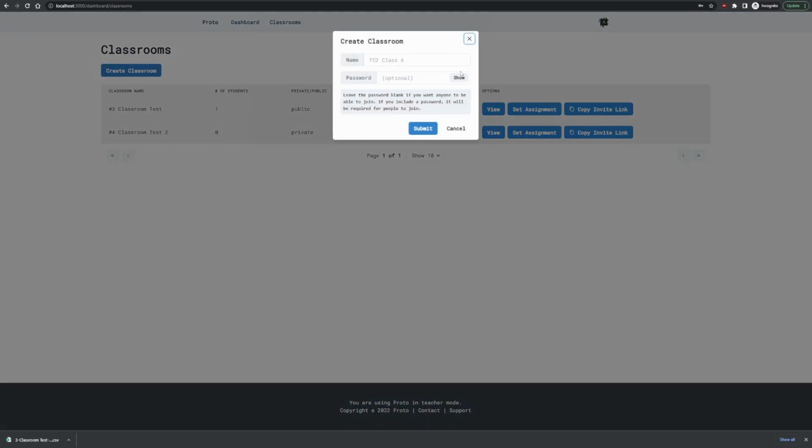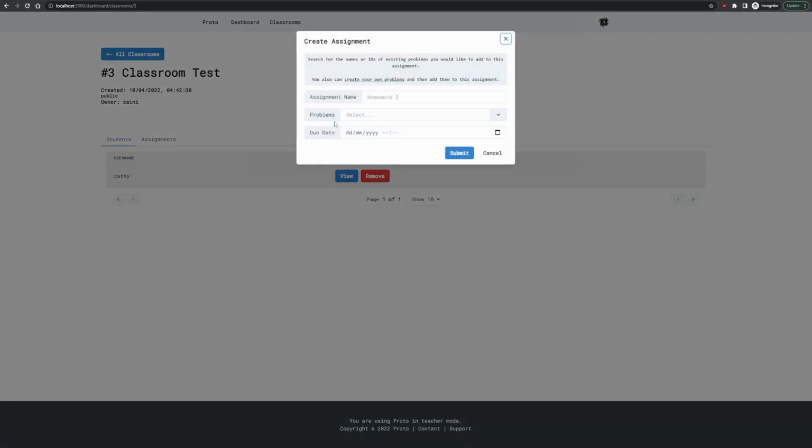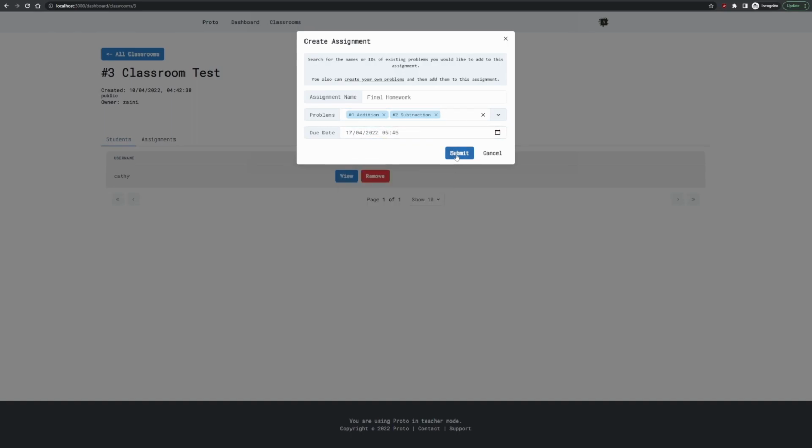You can see we just give it a name, and then we have an optional password as well. So to set an assignment, what we can do is view a classroom and then click on set assignment. We can then give it a name like final homework. We can then select the problems that we want for this assignment, like addition and subtraction. We can then set the due date, so we'll set that for the future, and we can click submit.